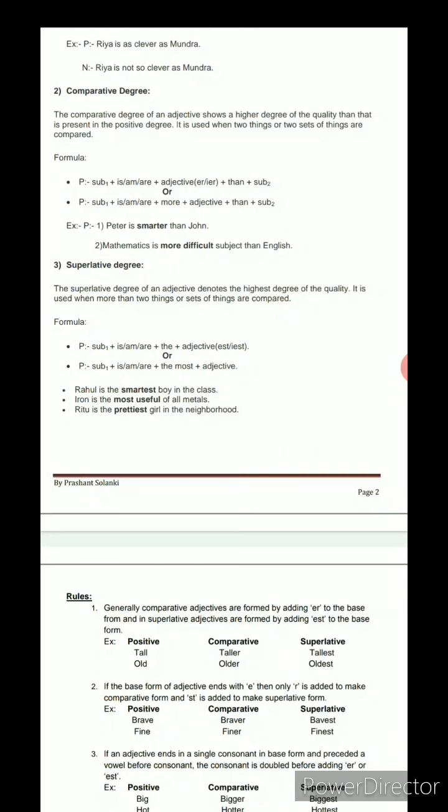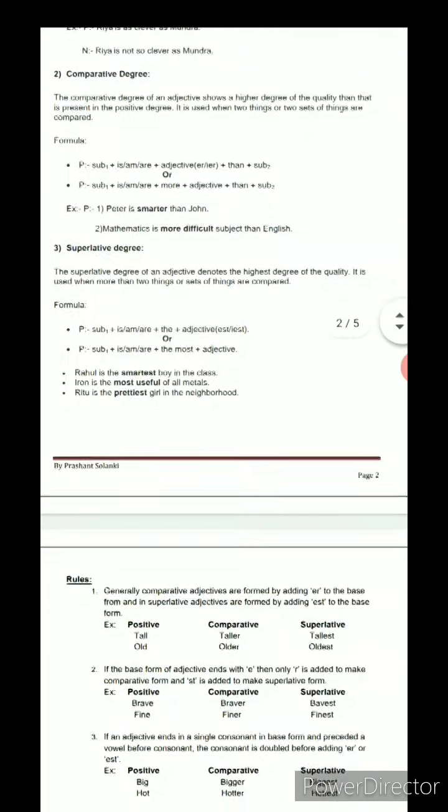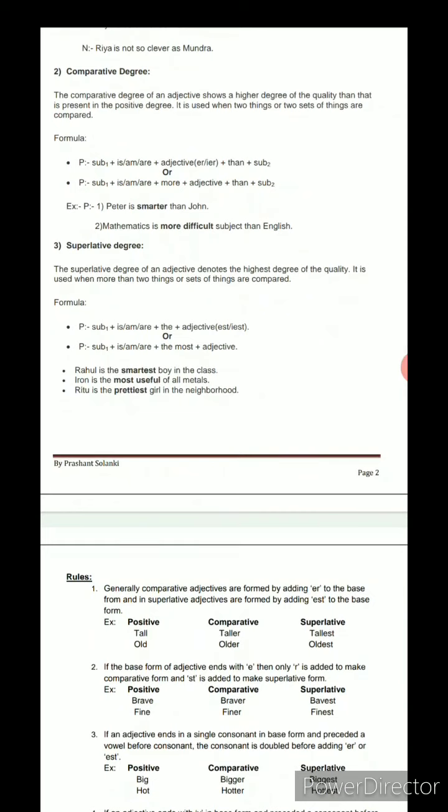and its formula is given here in the positive. Subject one, sorry, here not subject one comes, here only one subject is used. Subject plus is plus the plus adjective. If you remember, why do we use the here?